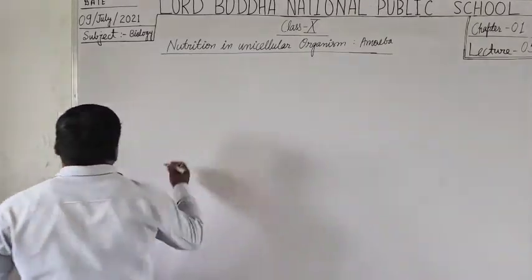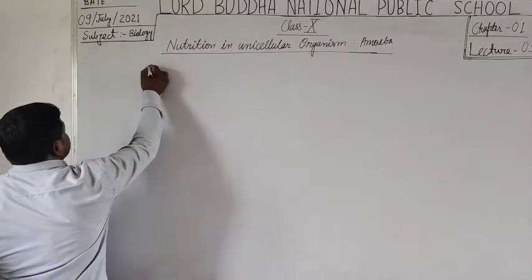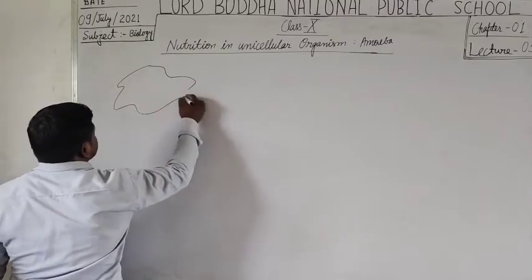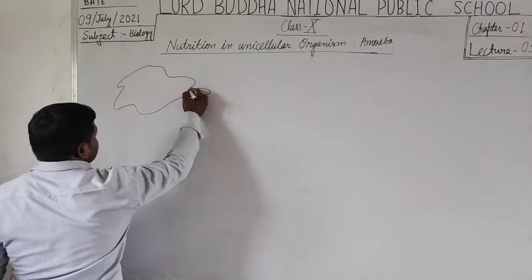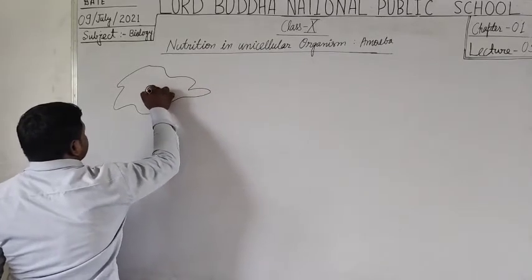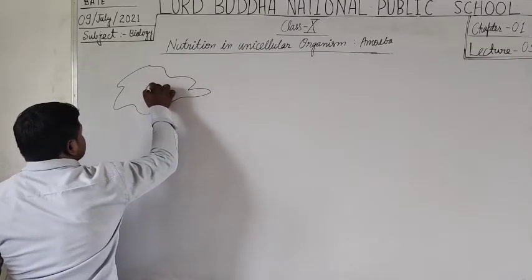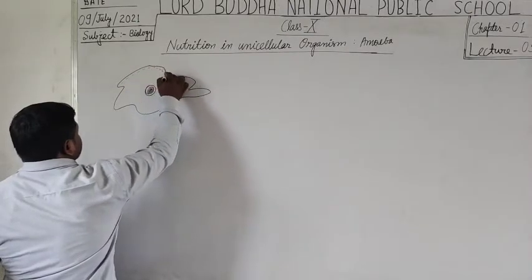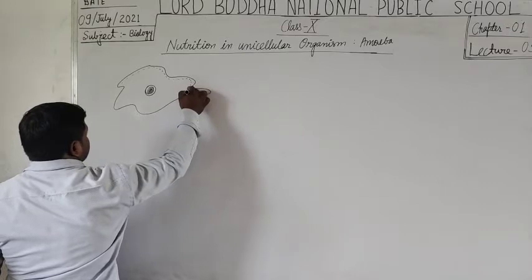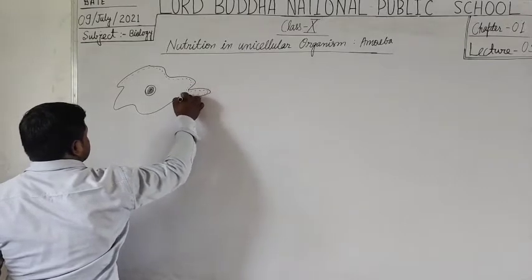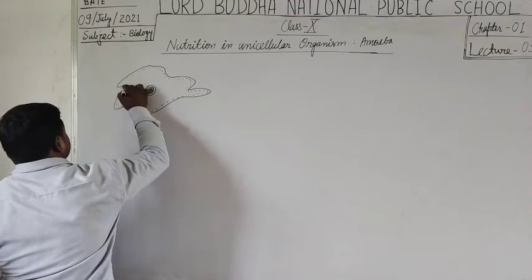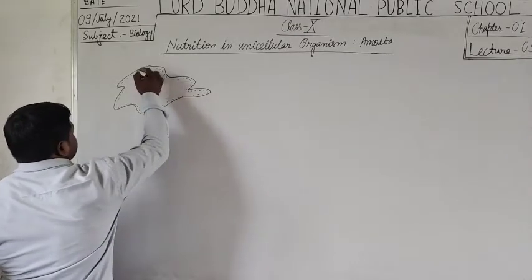Here, this is an amoeboid cell, and this is the nucleus of the amoeba. This is the cytoplasmic membrane and the outer cell membrane.